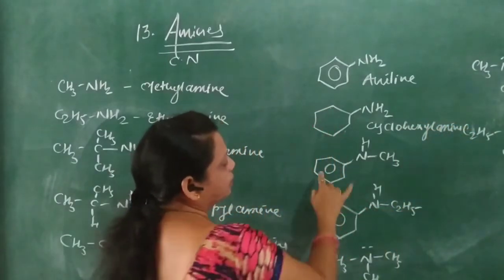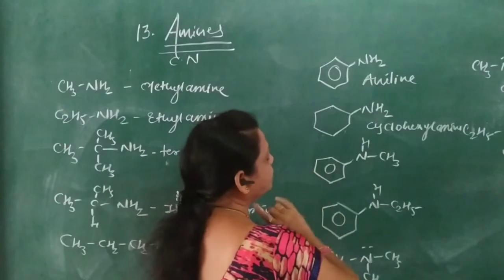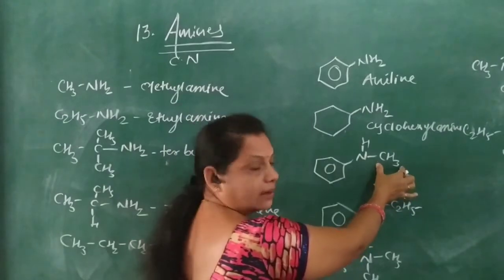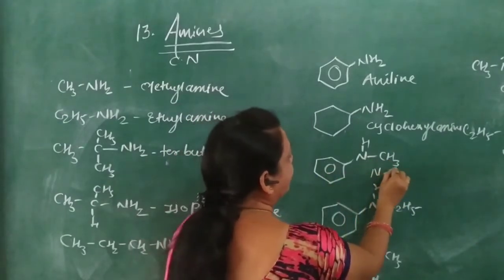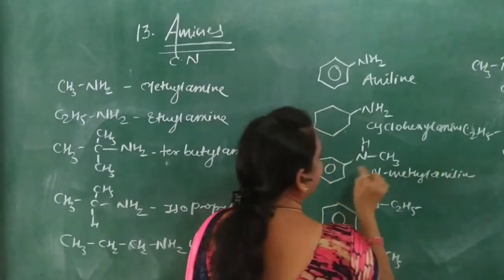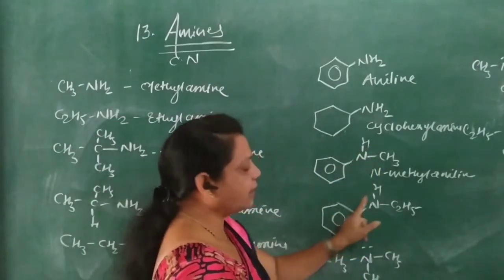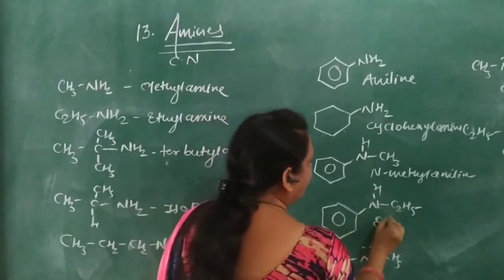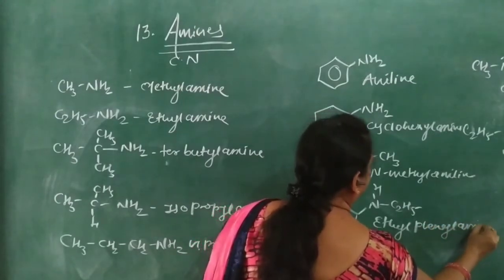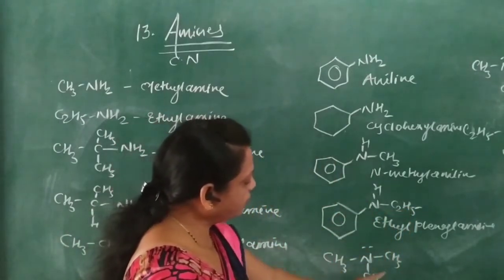Okay, and here this is secondary, so here methyl and this is phenyl, but it is called methylphenylamine, or N-methylaniline. So methylaniline means N, here methyl, and aniline. It is also called methyl phenylamine. Next one, that is here ethyl phenylamine, or N-ethylaniline. Next, these are the tertiary amines.